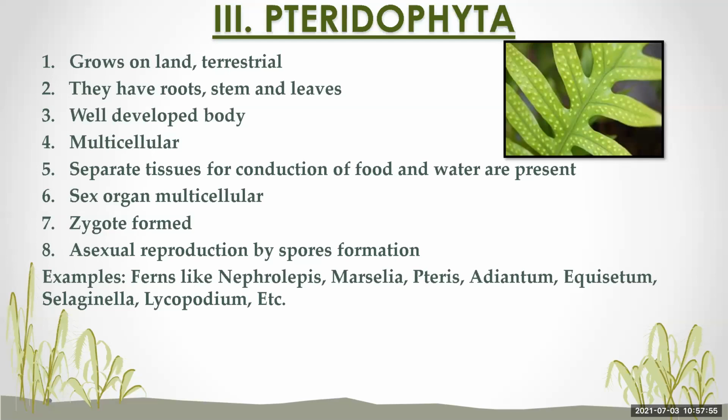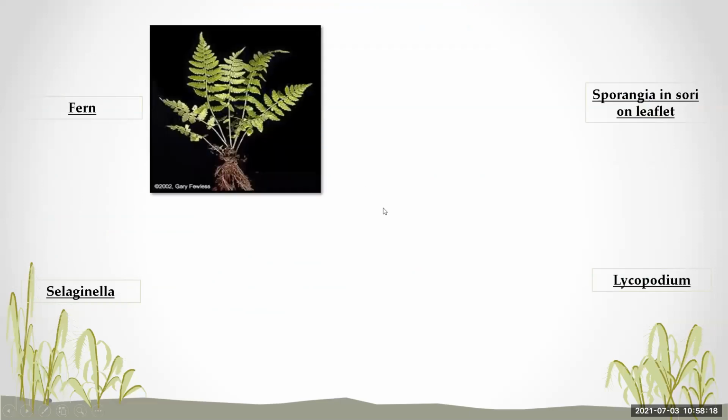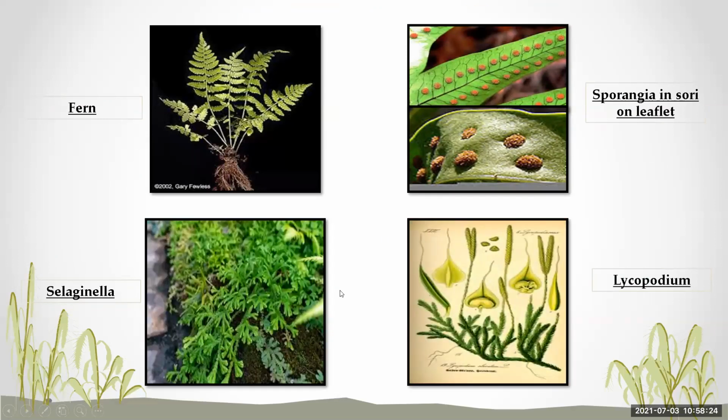An example of this division Pteridophyta are forms like Nephrolepis, Marsilea, Pteris, Adiantum, Equisetum, Selaginella, Lycopodium, etc. This is how the fern looks. They have the sporangia on their leaflets. Then this is the Selaginella and the Lycopodium.